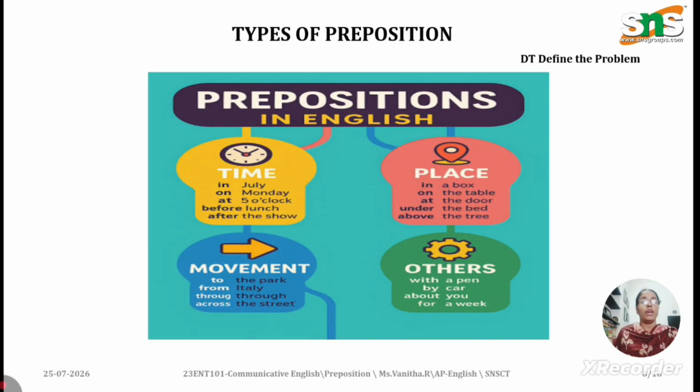So when I say the time preposition at, we have to be ready at 5 p.m., at 5 o'clock. When I mention the exact time, I am supposed to use at. We have to be ready at 5 p.m.